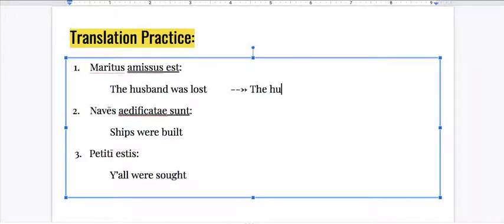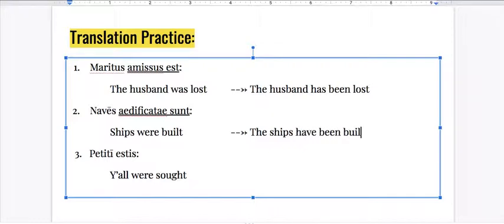Something to keep in mind here is that another way to translate this is actually much like I could say I have lost something and have that be perfect. I can say the husband has been lost as well. So keeping that in mind, what's the other way you can translate the ships were built? The ships have been built, or y'all were sought. Y'all have been sought.